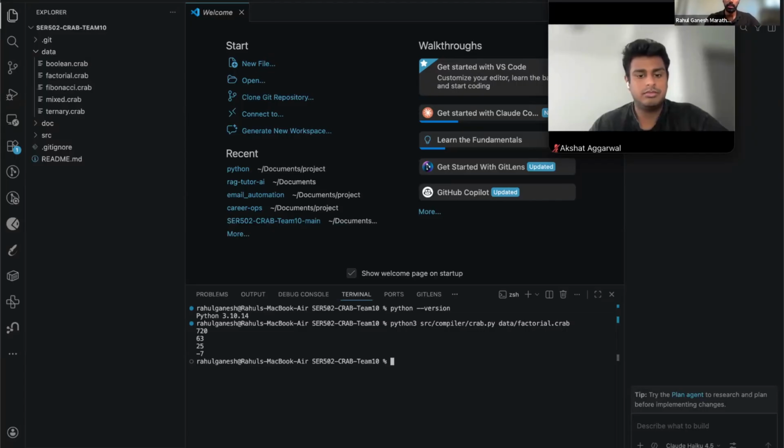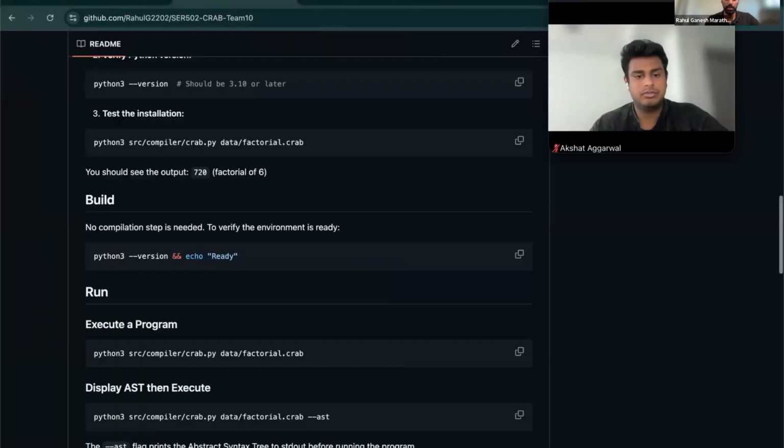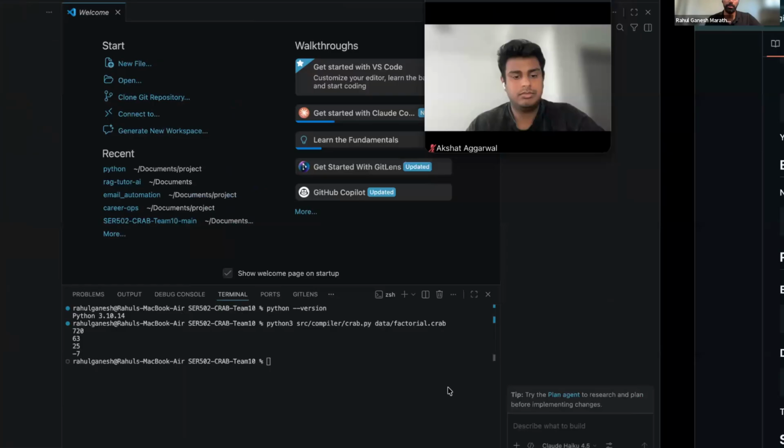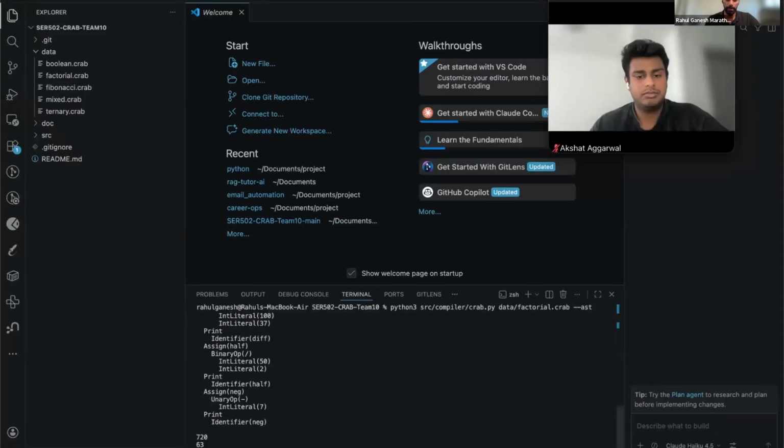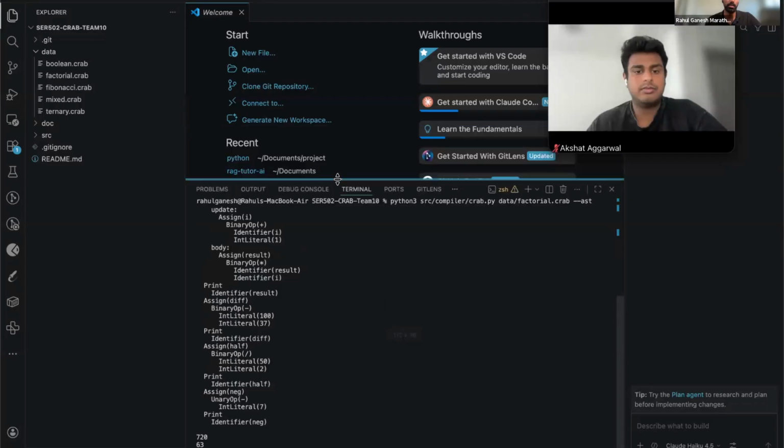And to see the AST tree of this factorial code, we have the command here as well. We just have to add a flag -ast. Here you can see the tree structure of the factorial: the program at the root, the assignment, the for node, the init, and the print statement at the end. So this was the sample code run for the project.